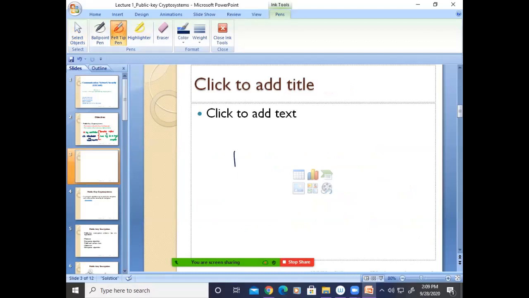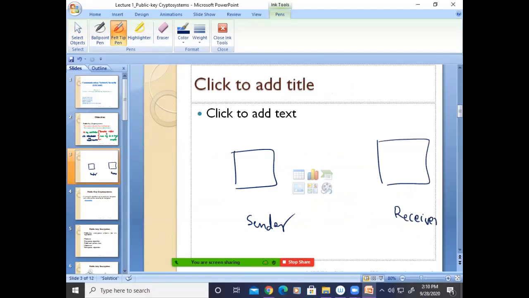Suppose this is the sender side and this is the receiver or destination. There is a plaintext and it is encrypted using some key. Then it is transferred to the receiver and the same key is used for the decryption. Correct?